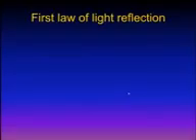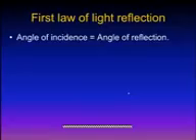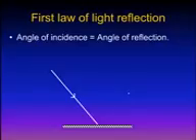First law of light reflection. The first law of light reflection states that the angle of incidence is equal to the angle of reflection. If we have a plane mirror and we have an incident light ray, it will reflect back in the same medium.